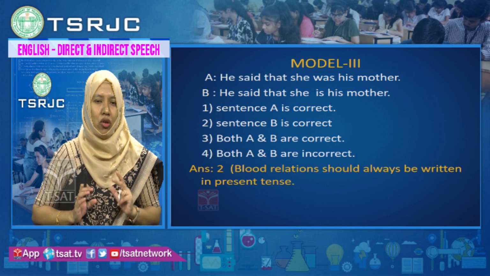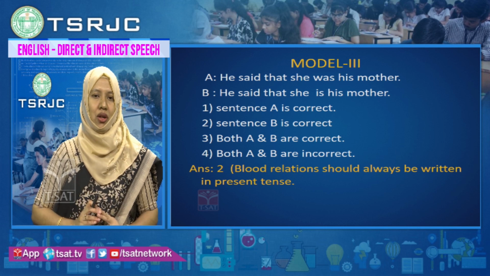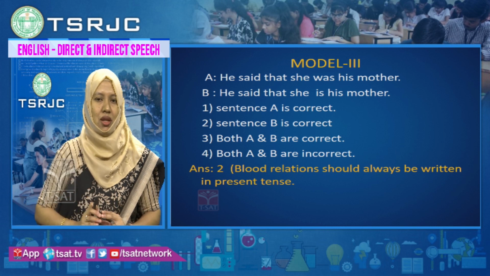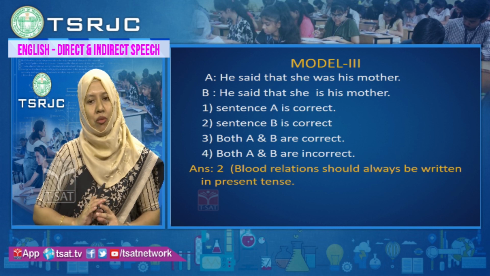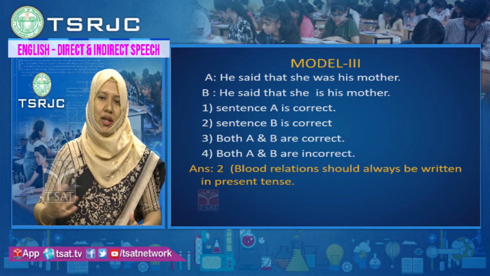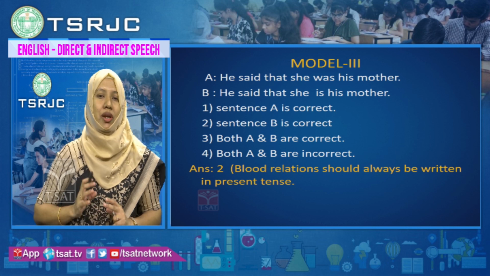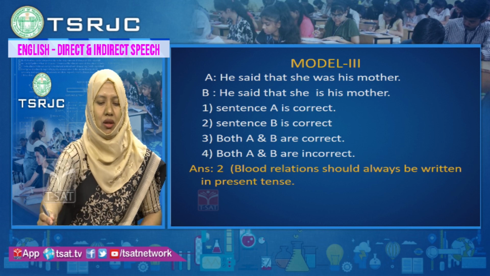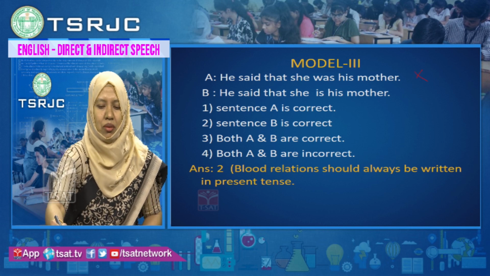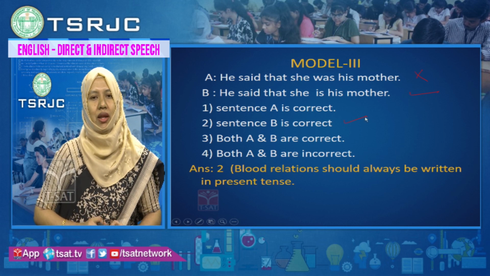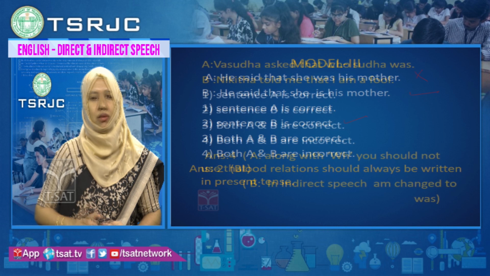Now you have to follow few tips to solve such kind of questions. Always remember, blood relation should always be written in present tense. When we are talking about any blood relation, mother, father, brother, sister, any relationship, it should be written in present tense. It cannot be changed to past tense. So here A is wrong, B is correct. So answer is option 2, B is correct, statement A is wrong. Next question.